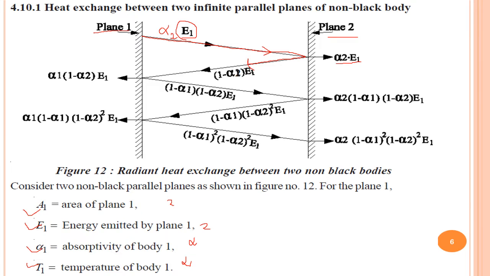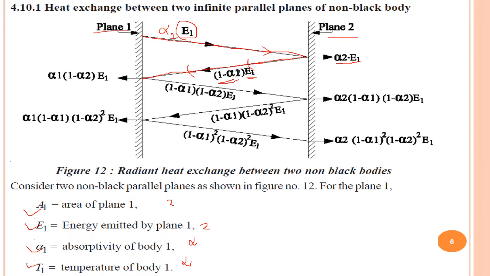What is reflected back is (1 minus alpha 2) into E1. That is the amount of energy reflected from plane 2 to plane 1. When it reaches plane 1, which is again not a black body, it will not absorb all the radiant energy falling on it.